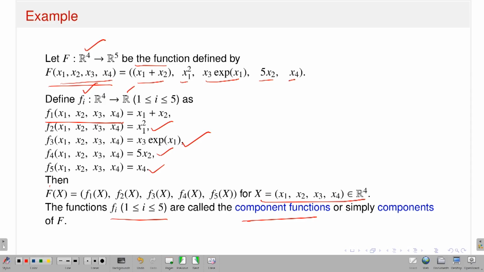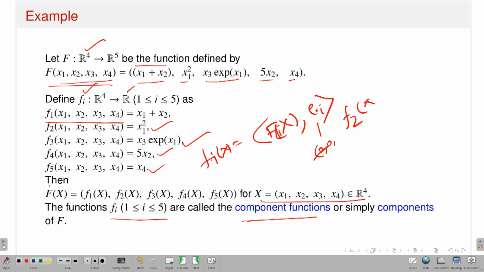You can also use the definition that fi of x is nothing but capital F of x inner product with ei. Here ei is a vector, a tuple in R5. Suppose this is my E2. Then f2 of x is nothing but the inner product of F(x) with E2.